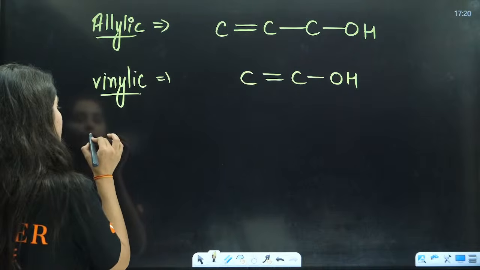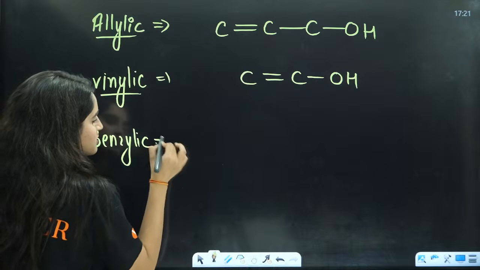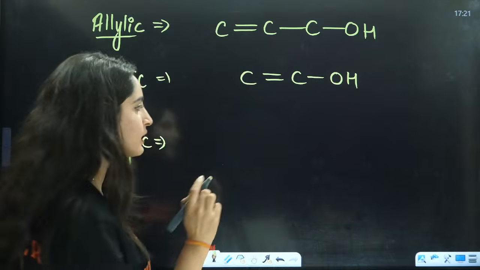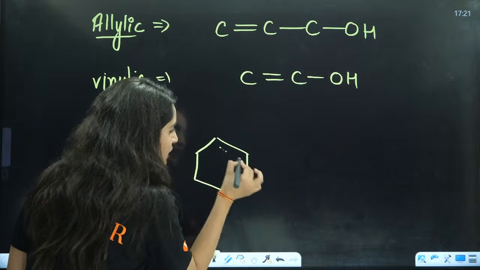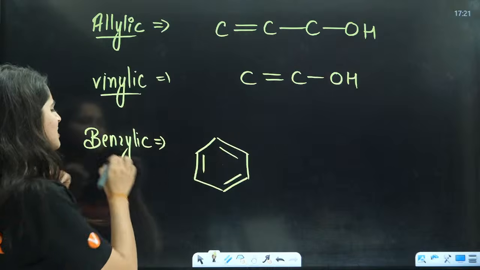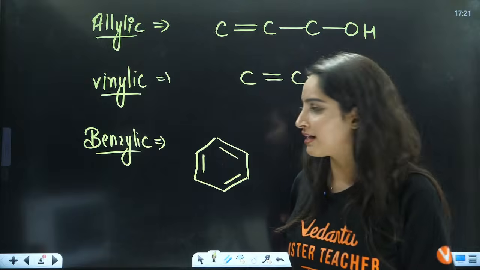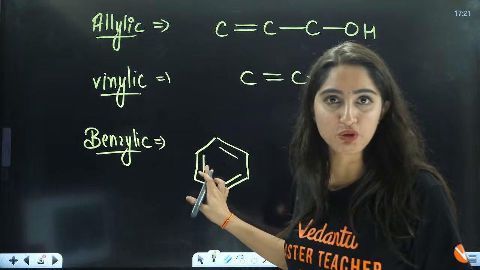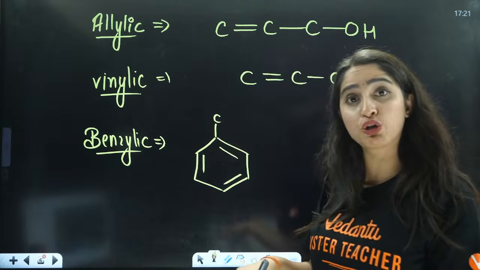Now, if you talk about benzylic, ma'am, what is benzylic? In benzylic, you have this benzene ring. By the name you might say, okay, OH is directly connected to benzene maybe. But no, that's not the right answer. OH is not connected to the benzene ring, but it is connected to a carbon which is connected to the benzene ring.